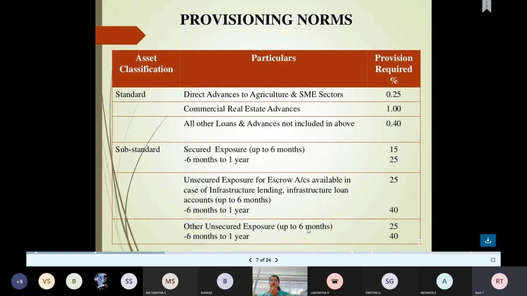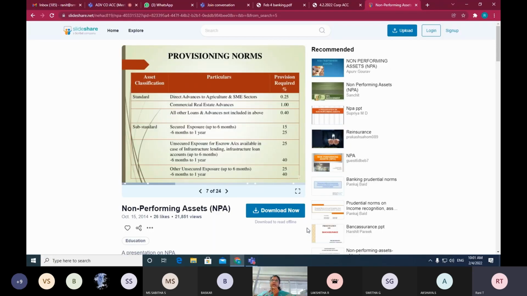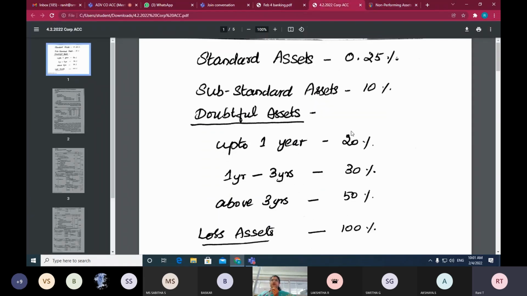I'm going to give you only the points which we use for calculation purposes, because learning more will not help. That is the theory part, but what is more important is what we apply for problems. Here, how much provision we have to allocate: for standard assets, it is 0.25. For substandard assets, it's 10 percent. For doubtful assets, we categorize doubtful assets as up to 1 year